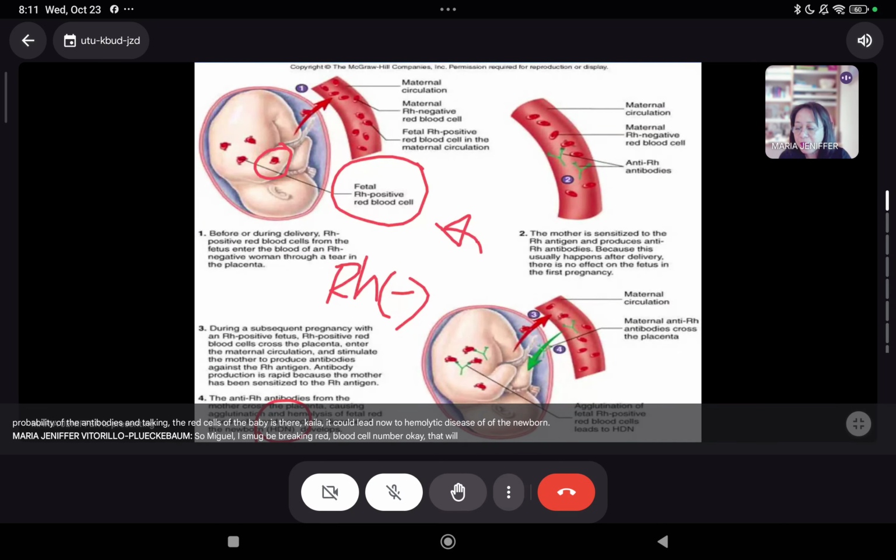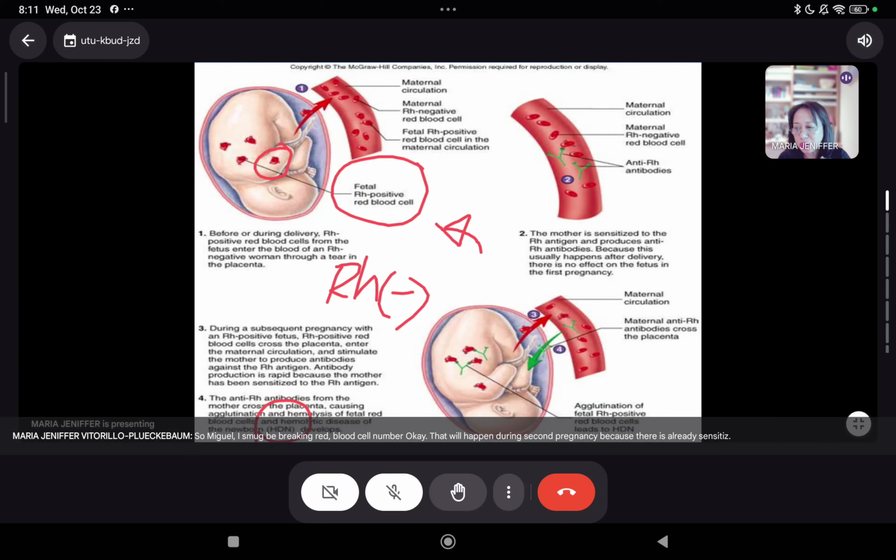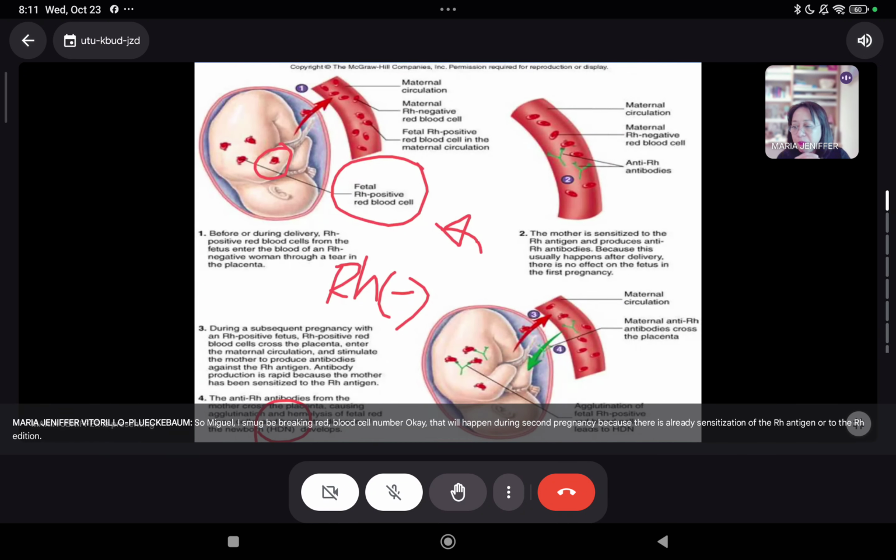Okay? That will happen during second pregnancy because there is already sensitization to the RH antigen. Magpo-produce na ang mother ng antibodies. So that means during the second pregnancy, the possibility of HDN could happen. That will be there because of the RH incompatibility between the baby and the mother. Naintindihan nyo guys?